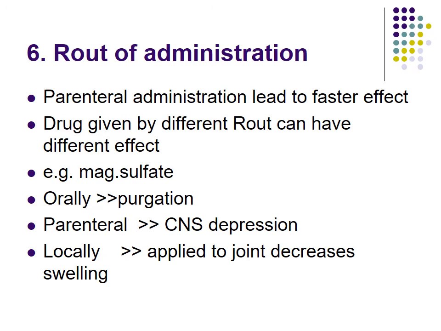Now, route of administration is also very important. The parenteral route usually leads to a faster effect, and the same drug given by different routes can produce different effects. For example, magnesium sulfate. If given orally, it doesn't get absorbed, but it produces purgation. It helps in relieving constipation. When it is given parenterally, it produces a CNS depressant effect, and it is one of the very important drugs in eclampsia of pregnancy, where seizures occur due to pregnancy.